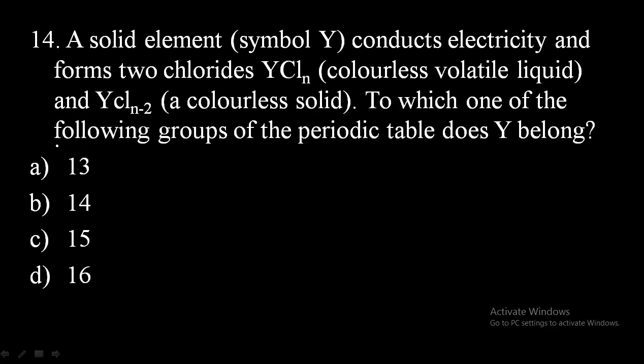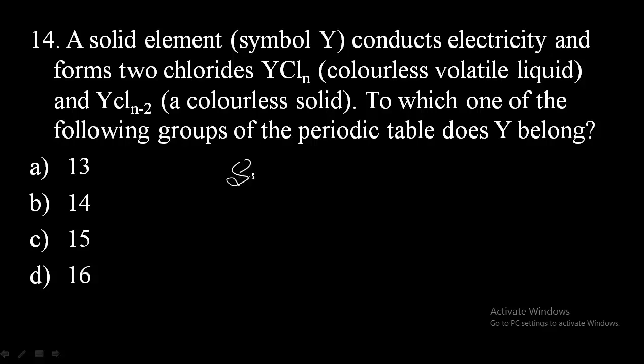14th question. A solid element conducts electricity and forms two chlorides YClN, which is a colorless volatile liquid, and YClN-2, which is a colorless solid. To which one of the following groups of the periodic table does Y belong?